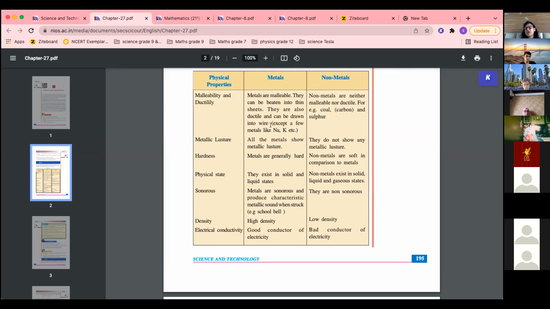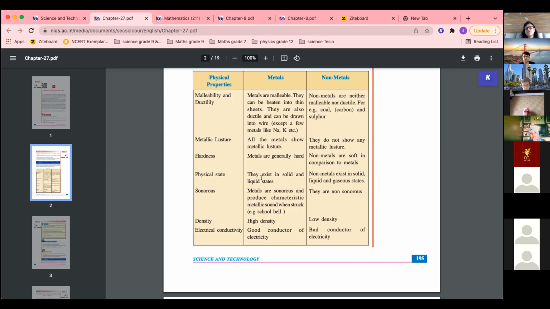Why? Because they are very soft metals. So soft metals hai, so they cannot be beaten into sheets and drawn into wire because they are very soft. They can be cut using a knife. So metallic luster, they have shine. Okay, non-metals do not show any luster. Hardness, metals are generally hard. Non-metals are soft in comparison to metals, except, I have told you, diamond.